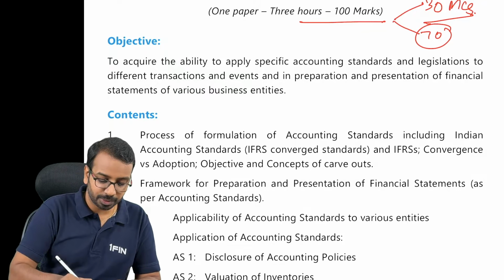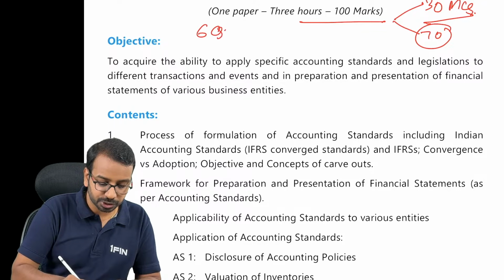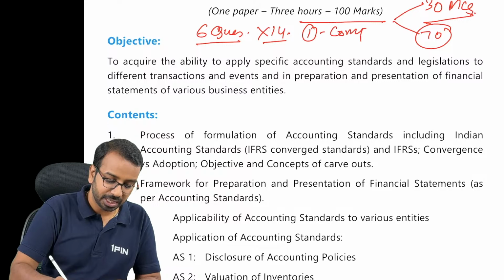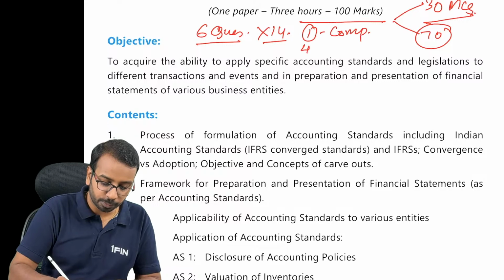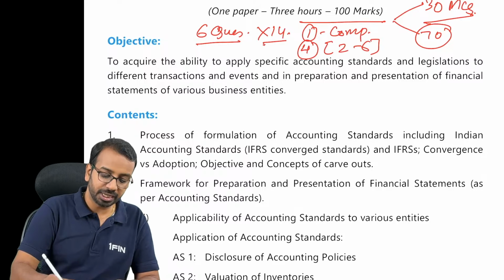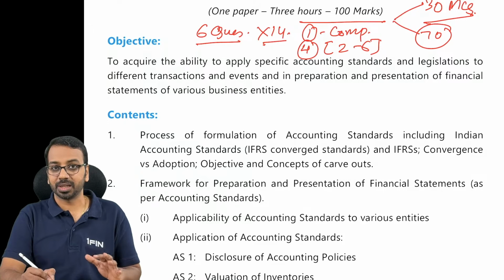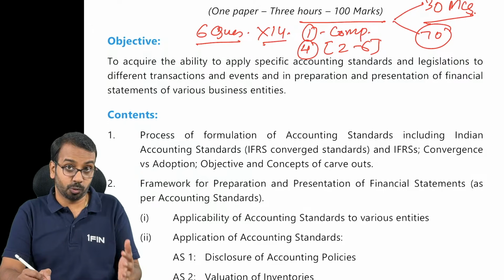In the 70 marks of written paper, there are 6 questions of 14 marks each. Question number 1 is compulsory and you have to attempt any 4 in the remaining 2 to 6. So 14 into 5 questions that you have to attempt makes it 70 marks. And the financial statements that I told you, right?